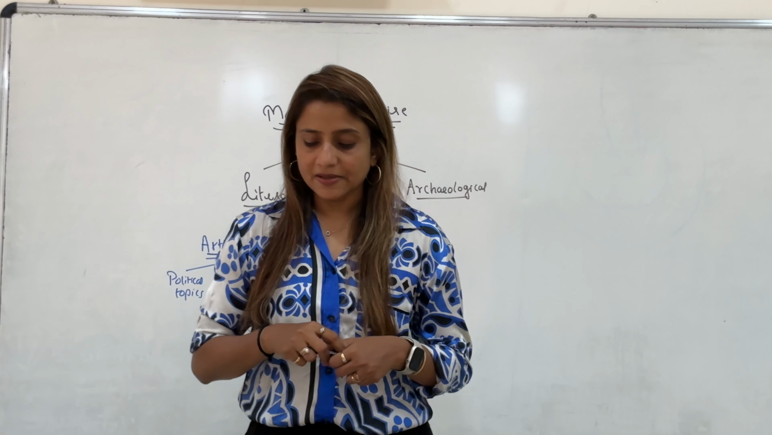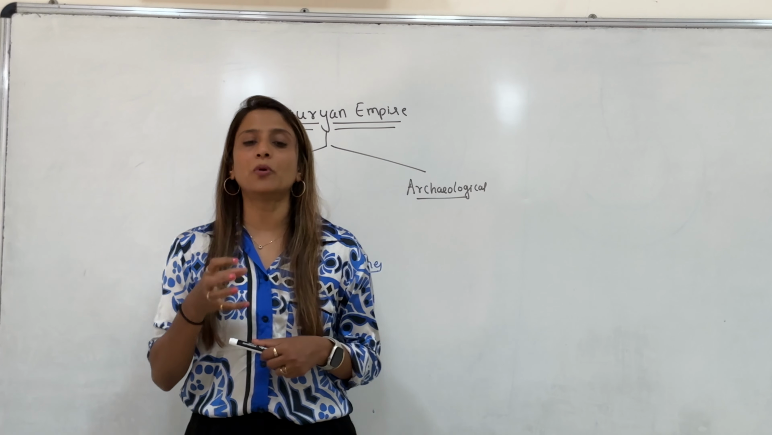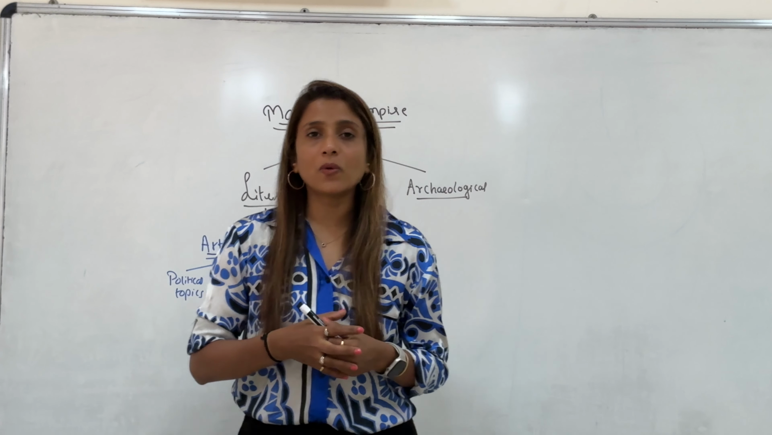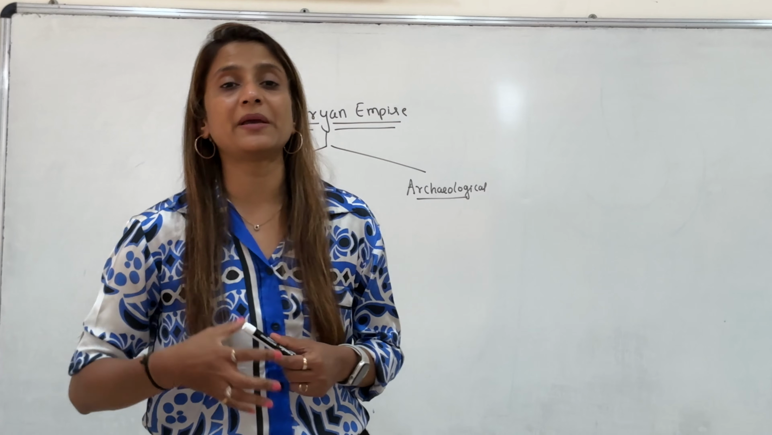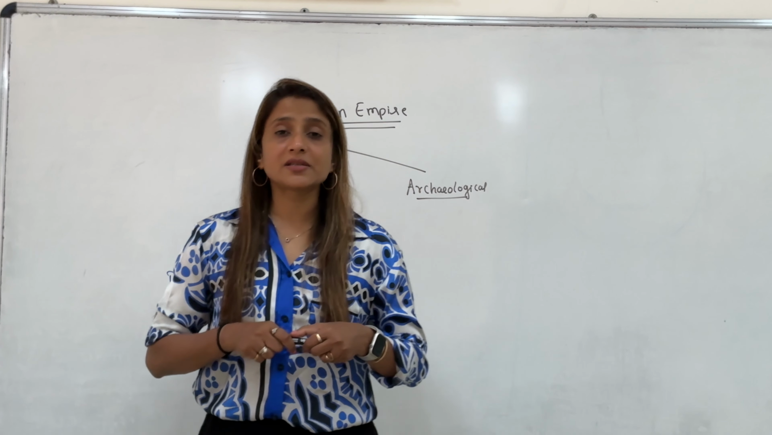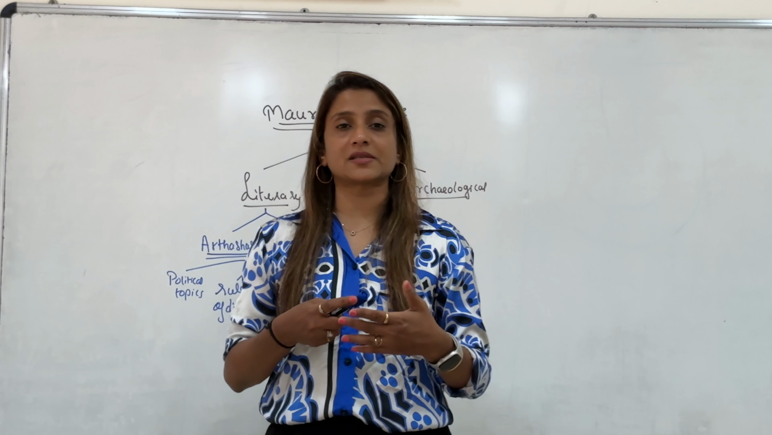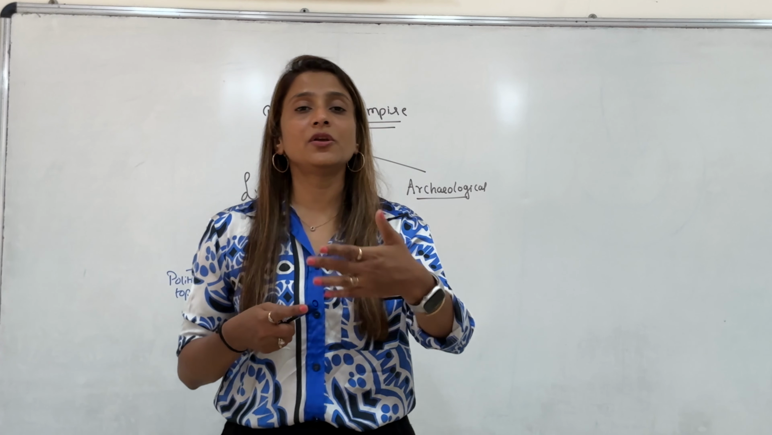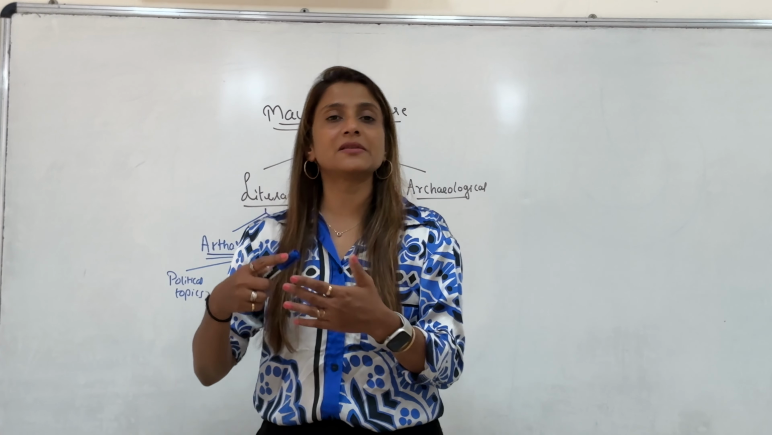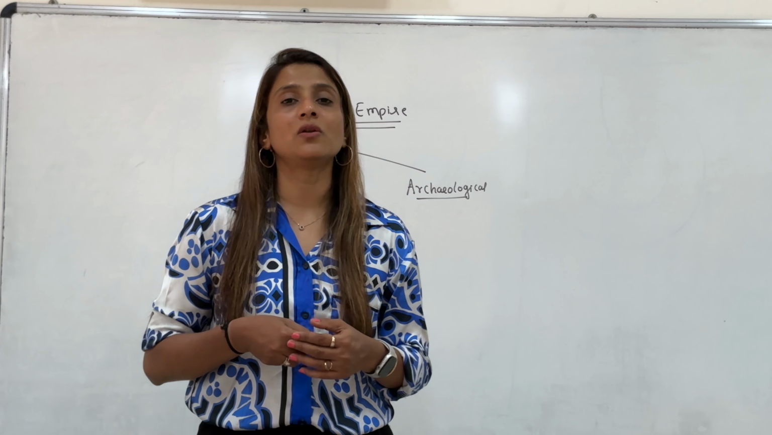Now Megasthenes had written this book Indica, but let me tell you one thing kids, the original Indica book has been lost. In fact, today what we have available are its fragments. These fragments are still surviving because of the writings of later Greek writers like Strabo, Arrian, Diodorus. So the original Indica has been lost.